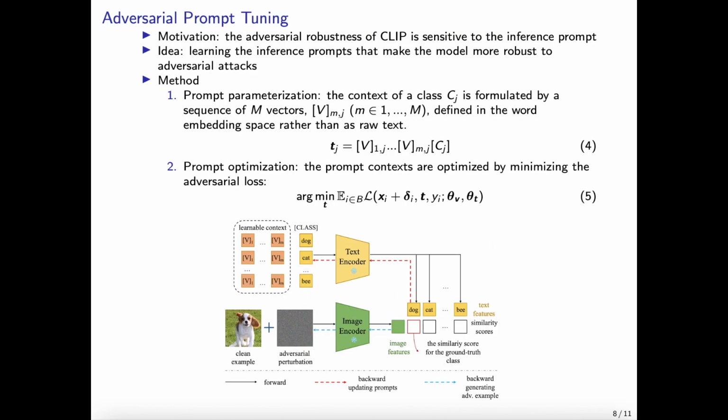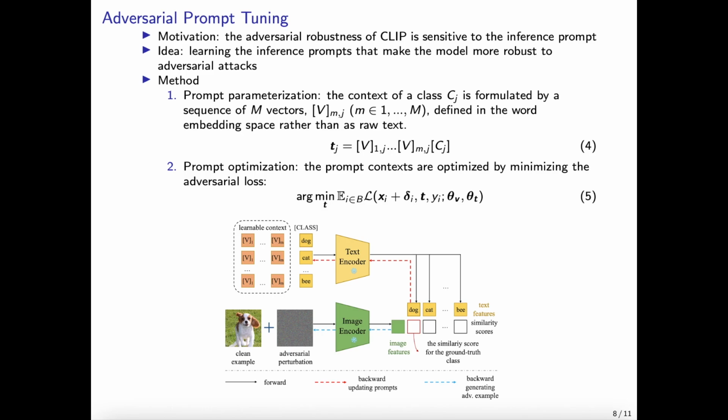we propose a novel method called adversarial prompt tuning, aimed at enhancing the model's resilience to adversarial attacks by refining the inference prompts. Our method begins by parameterizing the text prompts, enabling optimization through learning-based techniques.